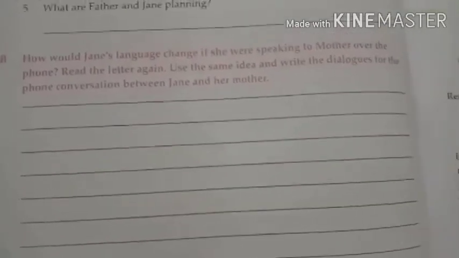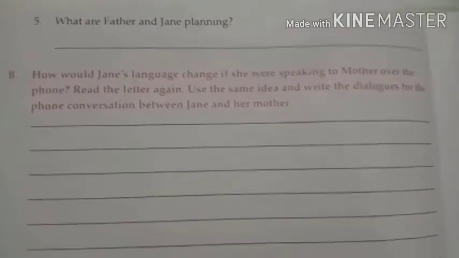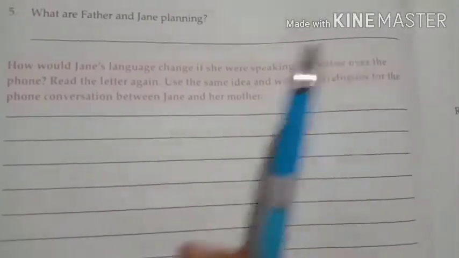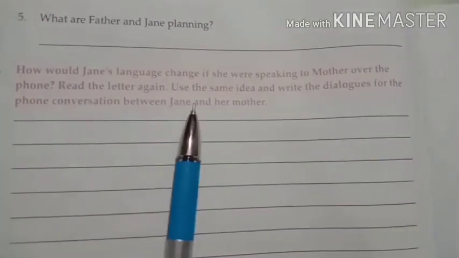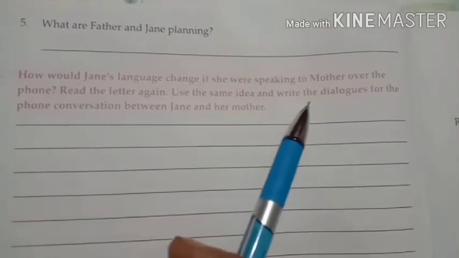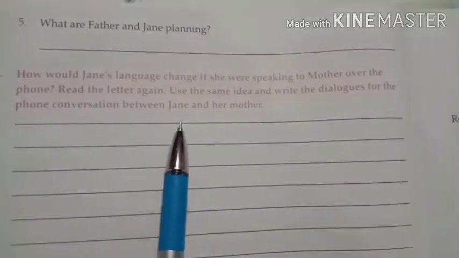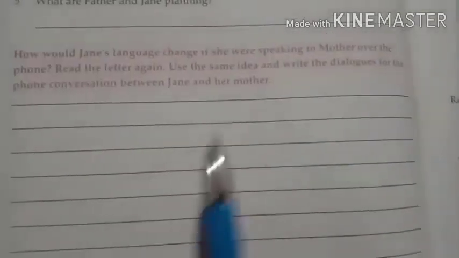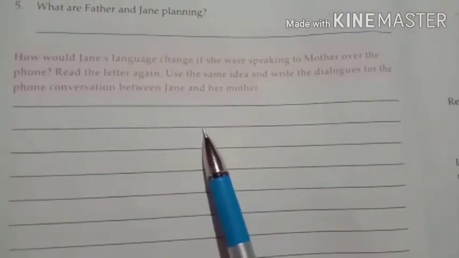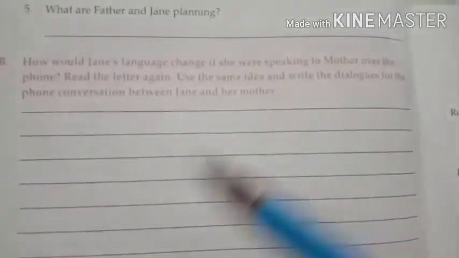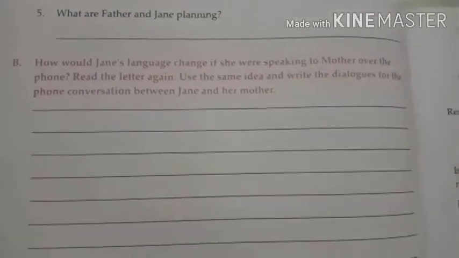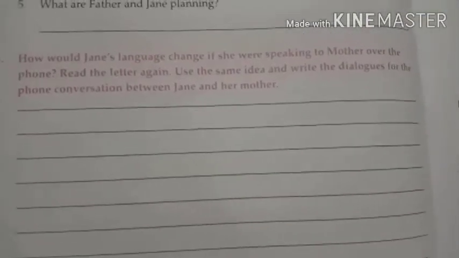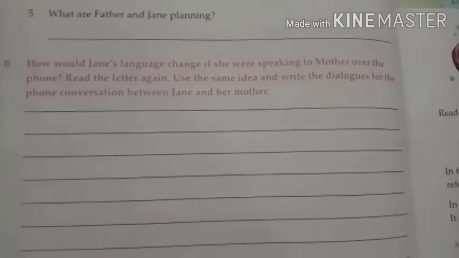And in B, what you have to do is, how would Jane's language change if she was speaking to mother over the phone? Read the letter again, use the same idea and write the dialogues for the phone conversation between Jane and her mother. So you know what you have to do in this. In the previous exercise you saw that Jane had written a letter, yes or no? In olden days people used to write letters, but now there are mobile phones. Now nobody writes letters, everybody talks on the phone. So now you know what you have to write.